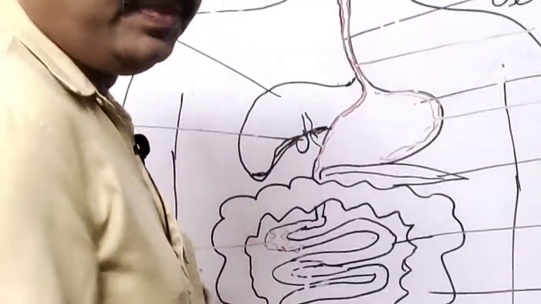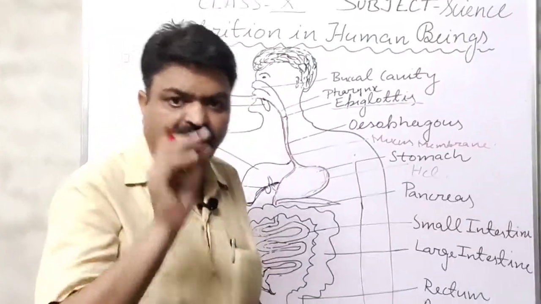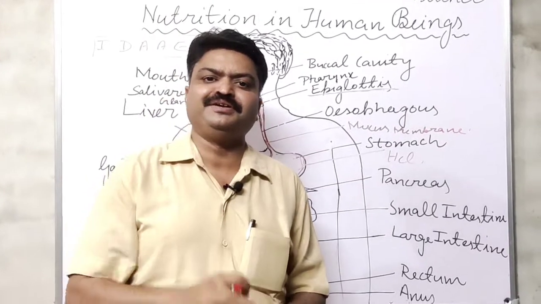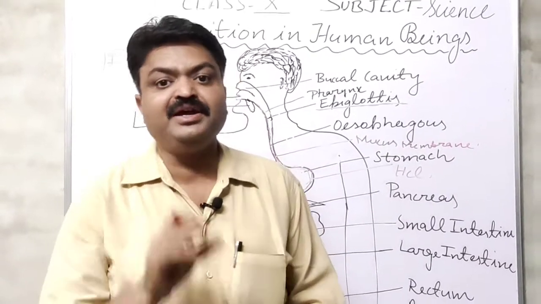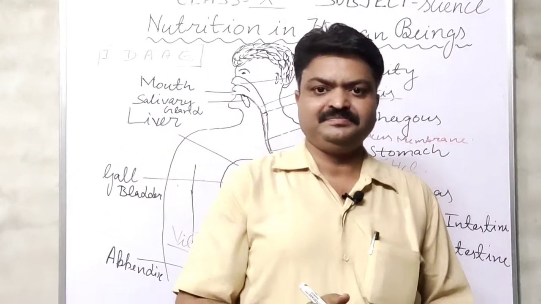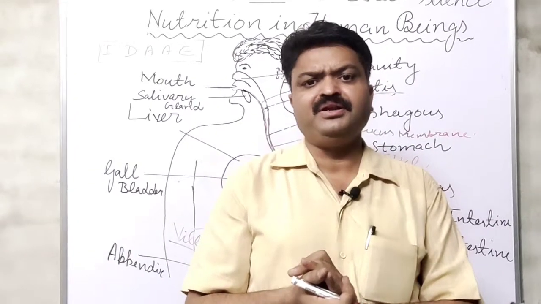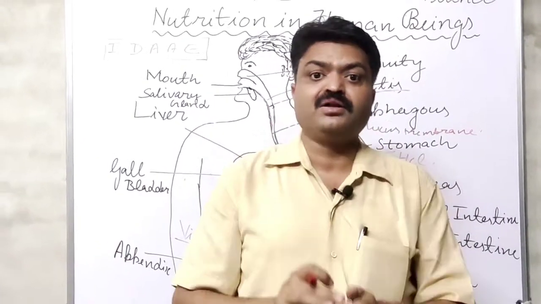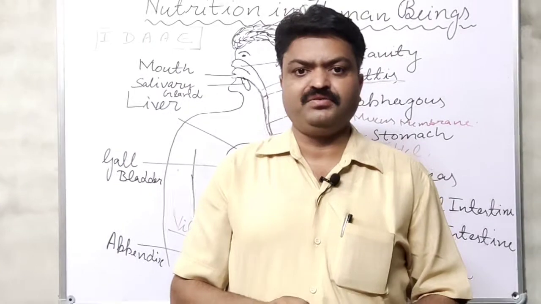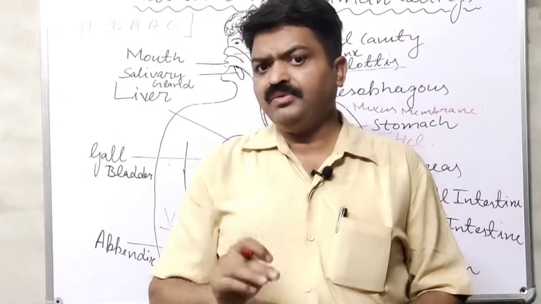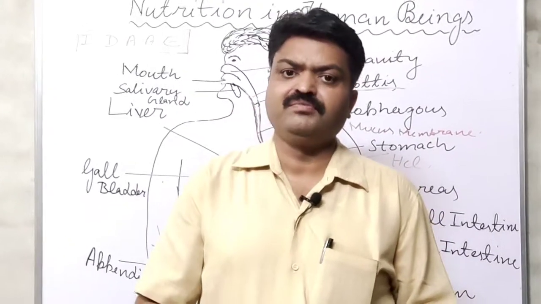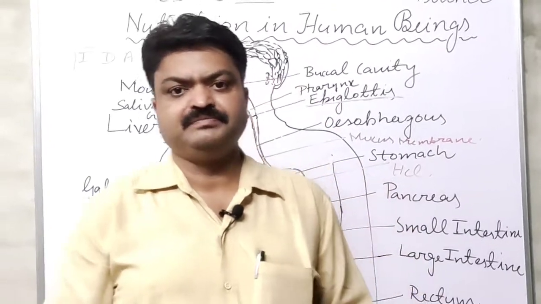What do we call them? Villi. And the villi also contain finger-like projections, and what do we call them, student? They are known as microvilli. And inside the villi, student, there are blood vessels, a bunch of blood vessels in the form of blood capillaries.